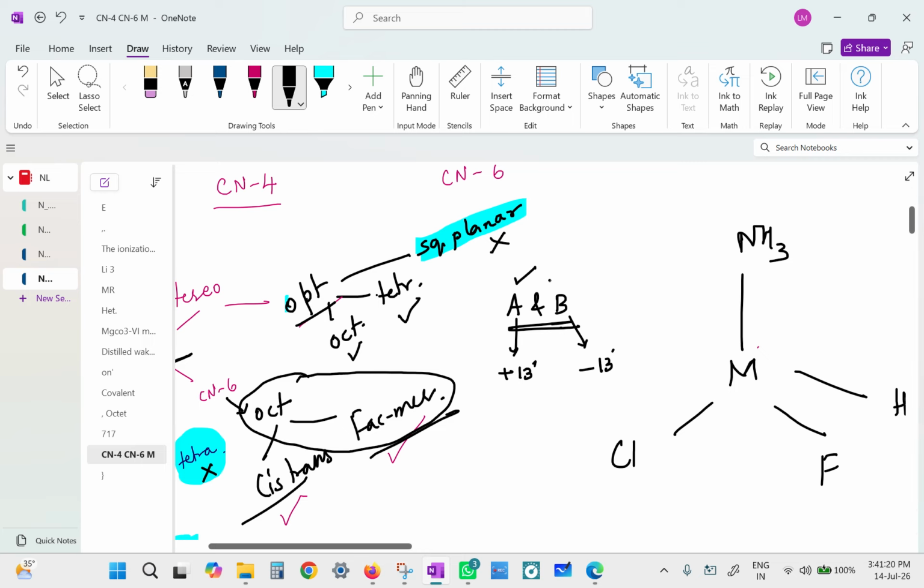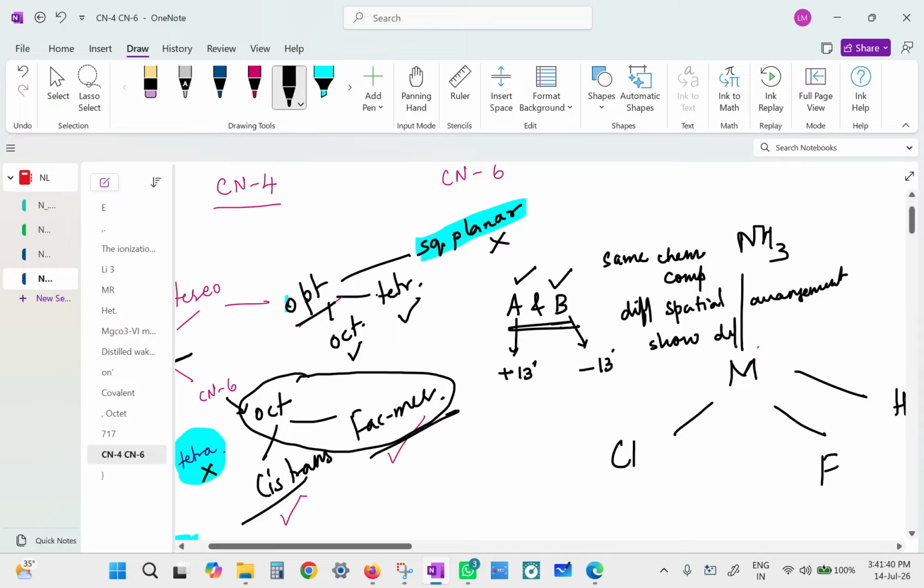So the two compounds have the same chemical composition, same formula, but different spatial arrangement, and show different optical rotation. How different?